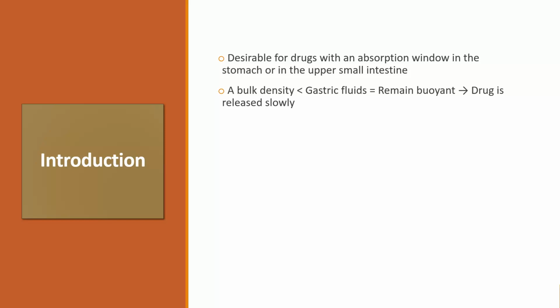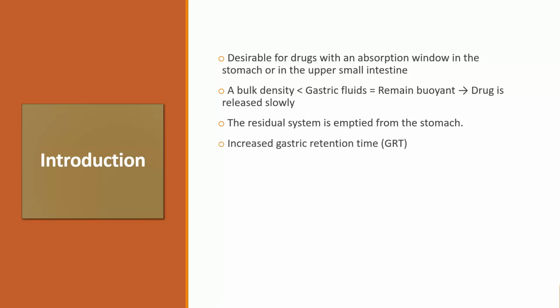These systems have a bulk density less than gastric fluids, and so they remain buoyant in the stomach without affecting the gastric emptying rate for a prolonged period of time, and the drug is released slowly at a desired rate from the system. After release of the drug, the residual system is emptied from the stomach. This results in an increased gastric retention time and better control of the fluctuation in plasma drug concentration.